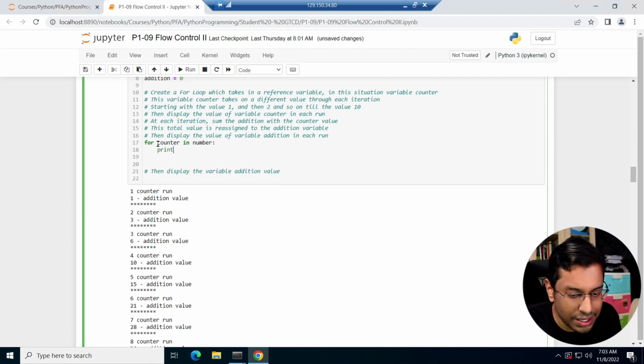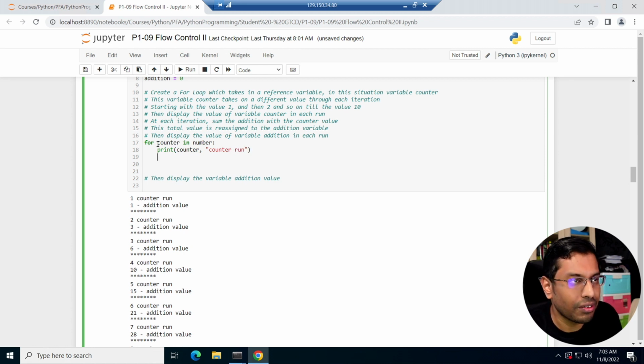I'm going to print counter, and I'm going to call it counter run, so the first counter run, the second counter run, the third, and so on. I'm going to do an addition after this: addition plus counter.